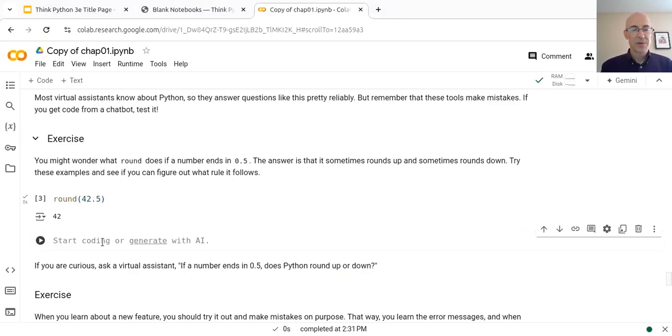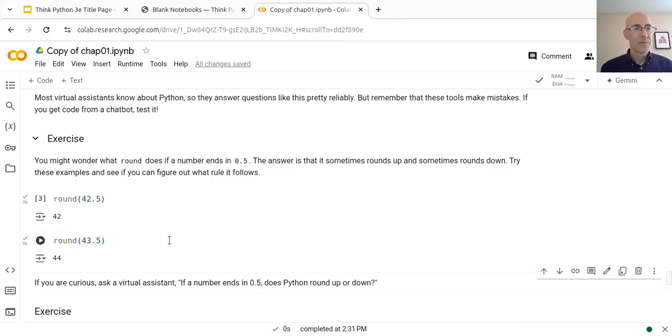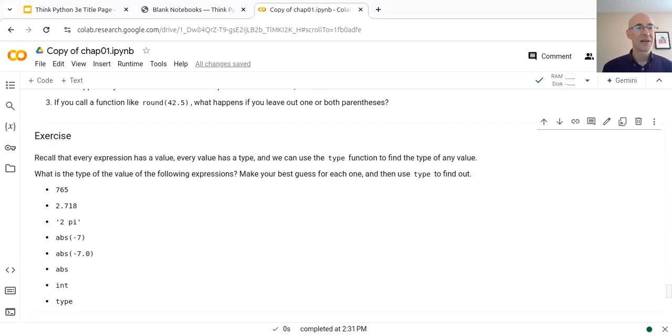And if we ask to round 43.5, we see that that gets rounded up to 44. So you might see a pattern there, or you might have a guess about what's going on. You could try out a few more numbers and see how they behave, or ask a virtual assistant if it'll explain what's going on.